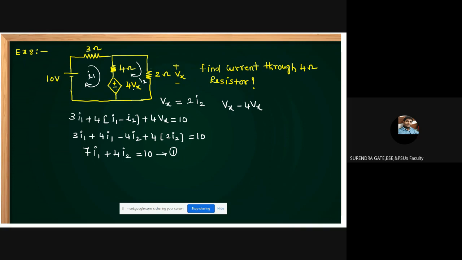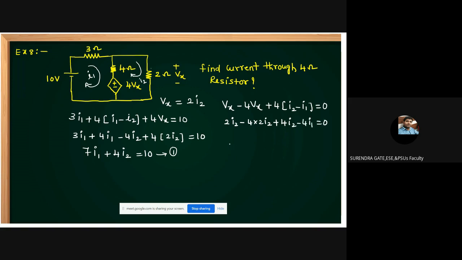Then plus 4 into, with respect to loop 2, I2 minus I1, is equal to 0. What is Vx? Just now you defined it: Vx is 2I2. So 2I2 minus 4 into 2I2 plus 4I2 minus 4I1 is equal to 0.